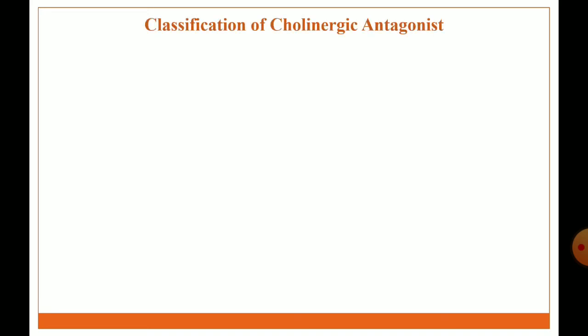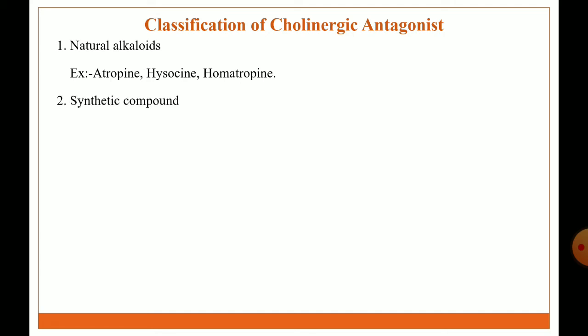Classification of cholinergic antagonists. The first class is natural alkaloids. Examples are atropine, hyoscine, homatropine. The second class is synthetic compounds. Examples are propantheline, dicyclomine, benztropine, biperiden.